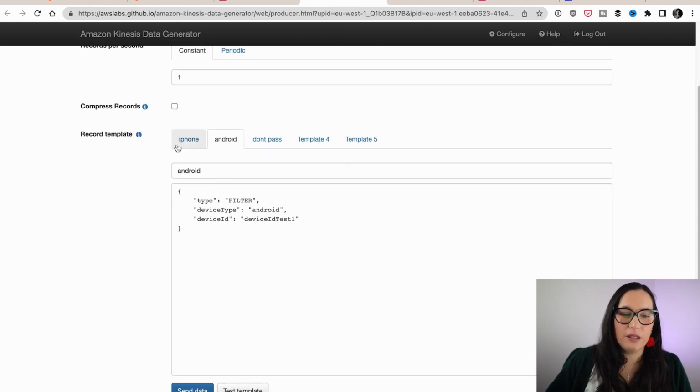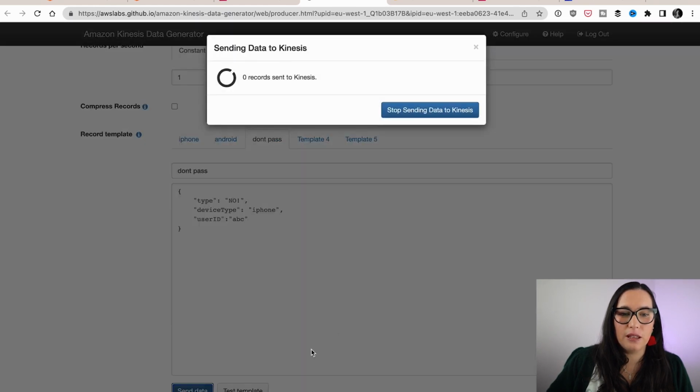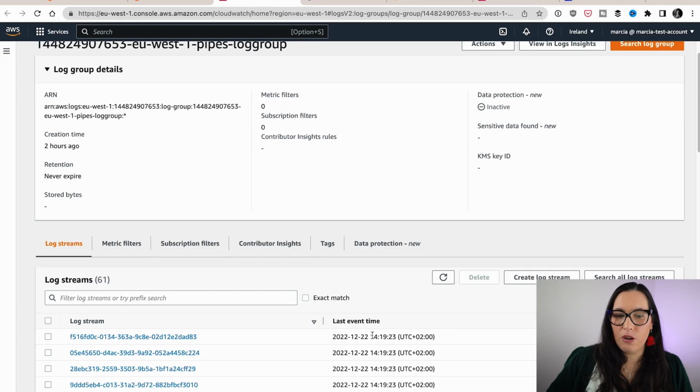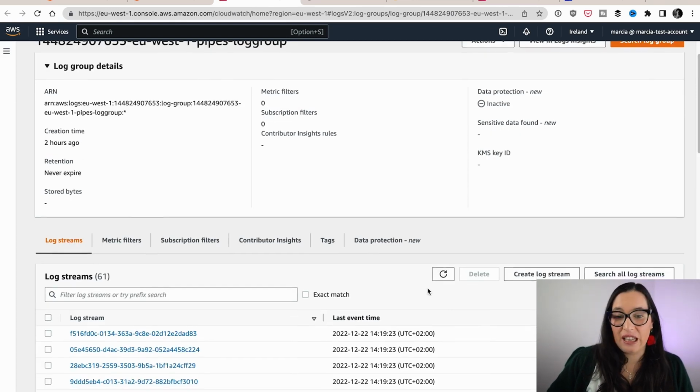And here I defined 3 different kinds of events. The first one is an event that should not pass. So here it has the type no. The only ones that will pass are the filter ones. So I have iPhone and Android here with the filter, and I will put device type no. So if I start sending, we should not see them anywhere. I'm at 4 o'clock now, so nothing is happening and nothing will.